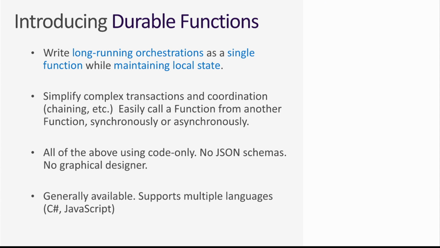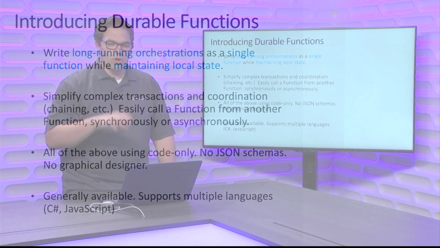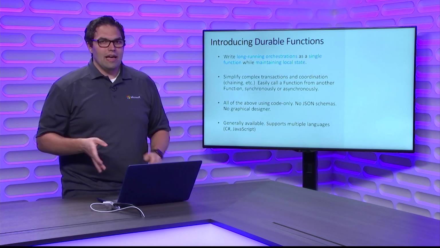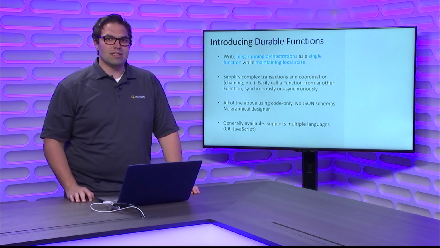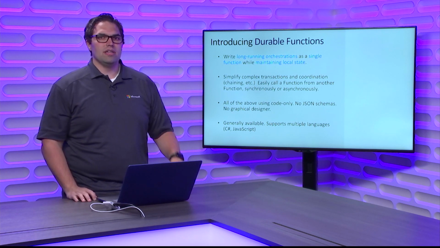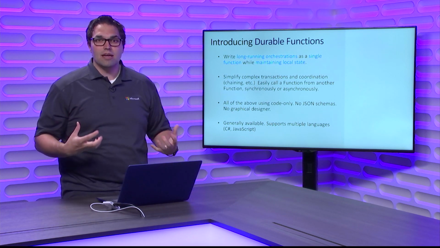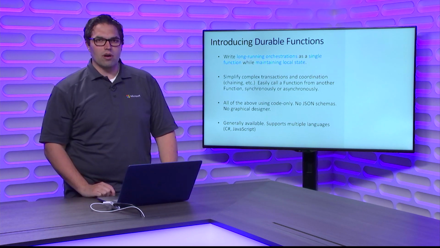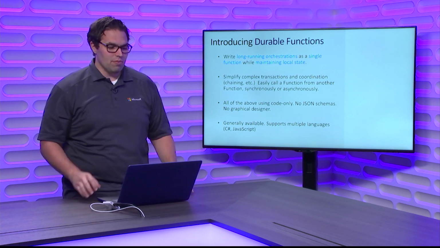Now, durable functions is completely written in code. In fact, you'll see in a second, we're actually going to write this in .NET code. So I'm not dealing with JSON schemas or workflow definitions or some of the other ways that orchestration is often solved. I'm doing this all right within .NET. In fact, you'll see in just a little bit, you can do things like a try-catch block. You can do things like await. You can use these concepts that you're likely familiar with, but now you automatically have this power and this long-running support taken care of by the framework.